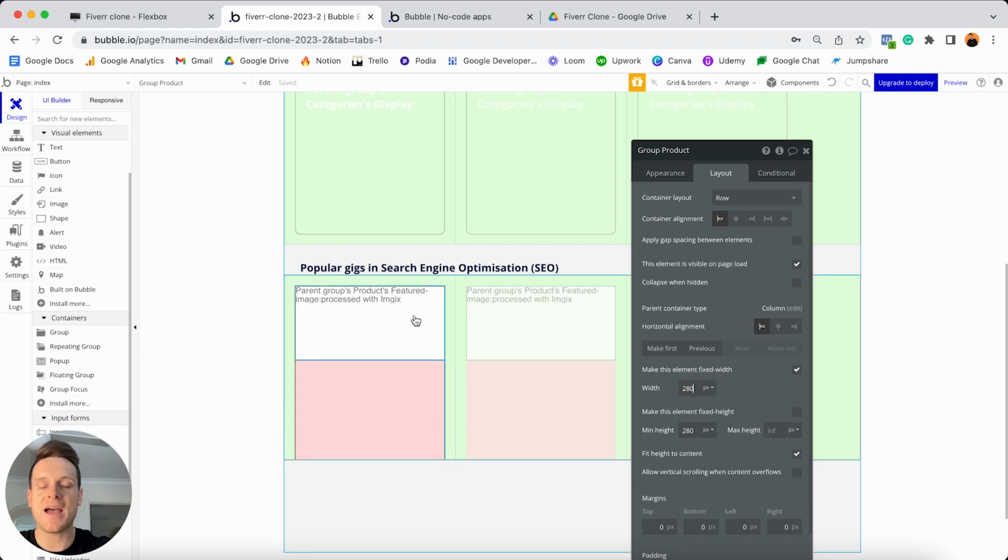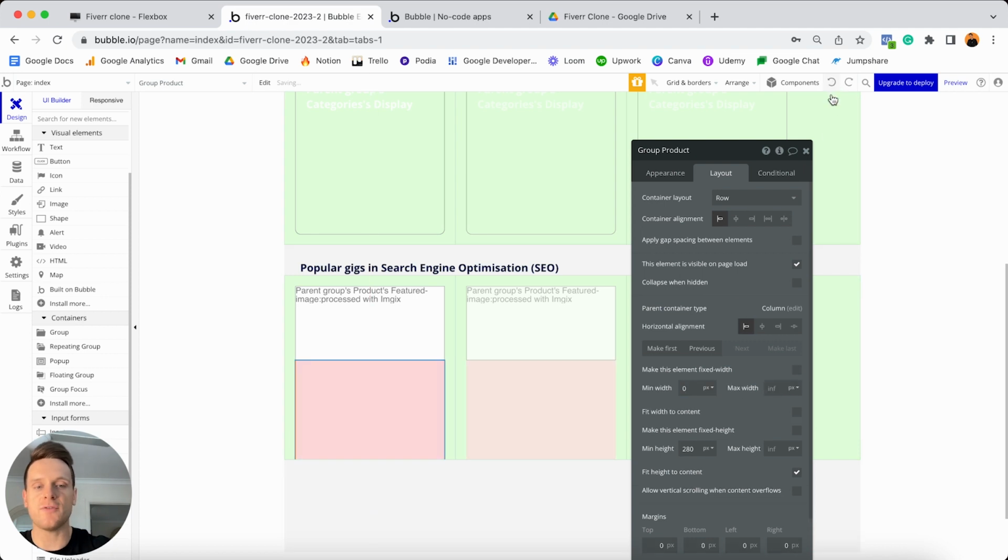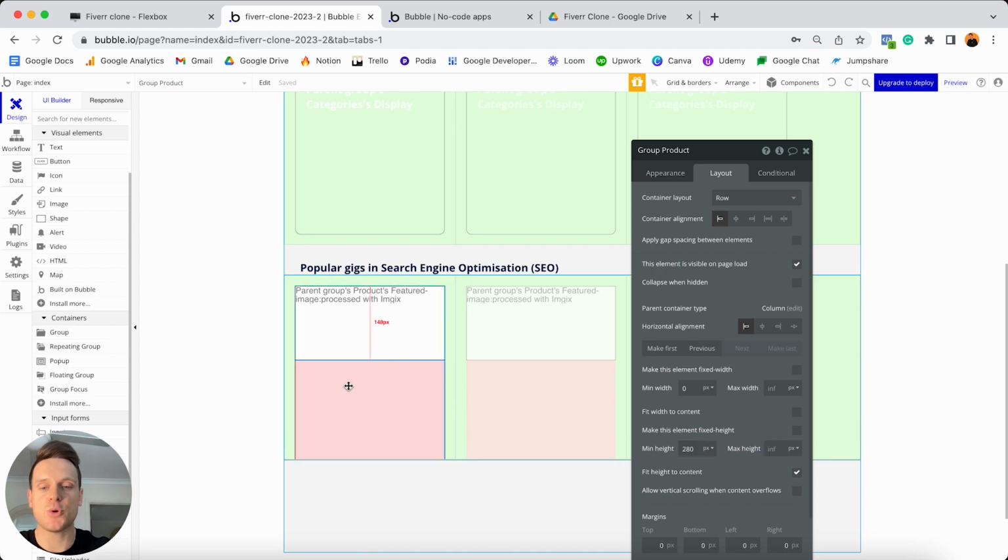Because if you remember, our main white group also has a fixed width of 280 pixels. So if you just wanted to keep things consistent, you could do that. But you also wouldn't be wrong if you just wanted to set a minimum and maximum width, because it's only going to take up as much space as it can within the white group. I will come back and update the height in a moment, but before I do that, I'm going to need to add my 2 elements into this group.